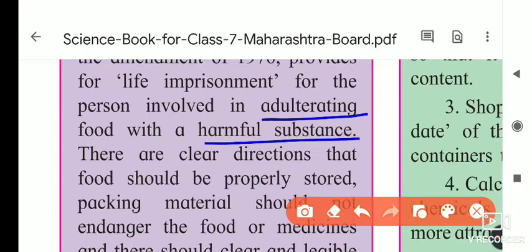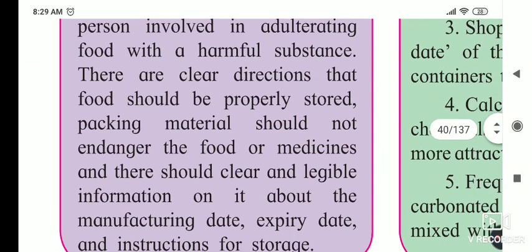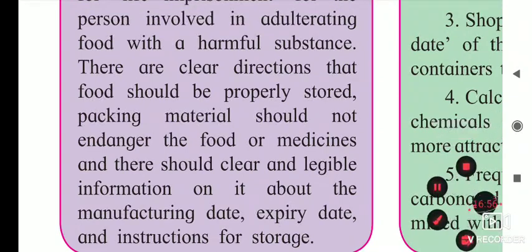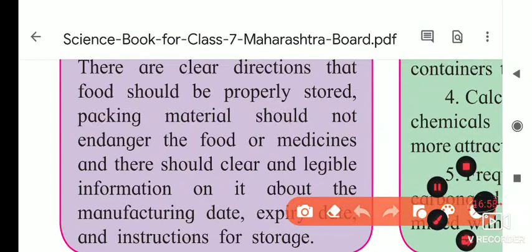Then, we have to give clear directions on how to store the food.